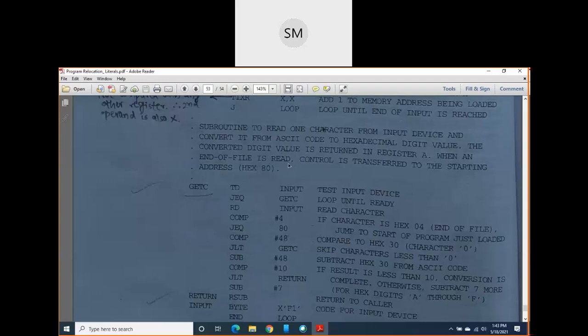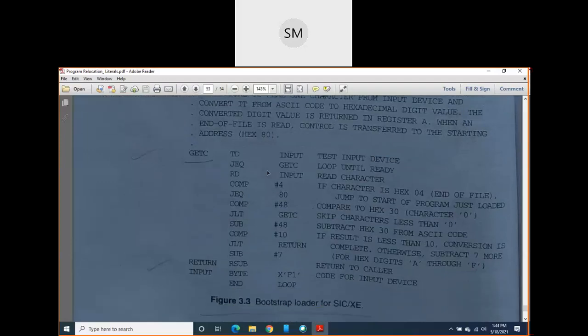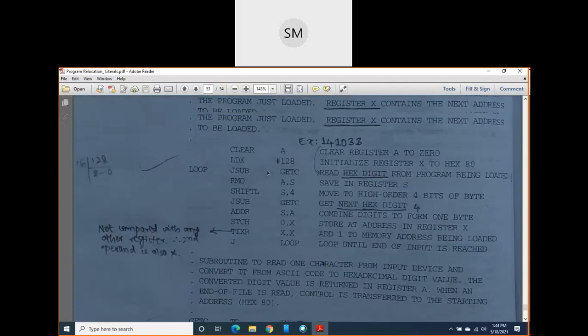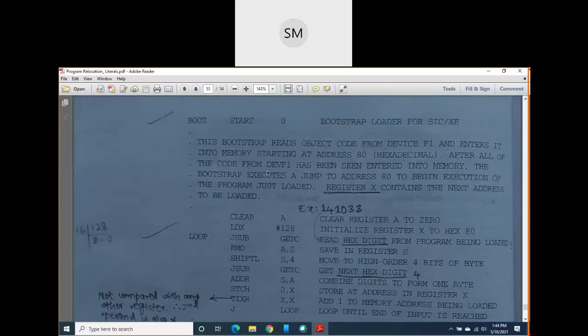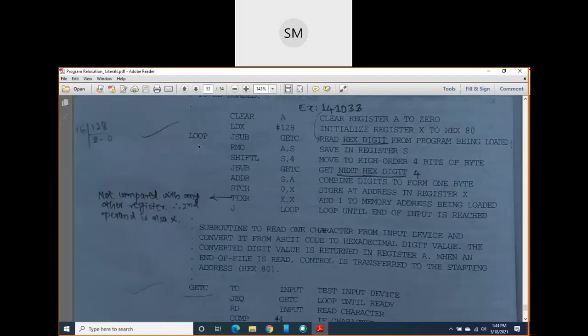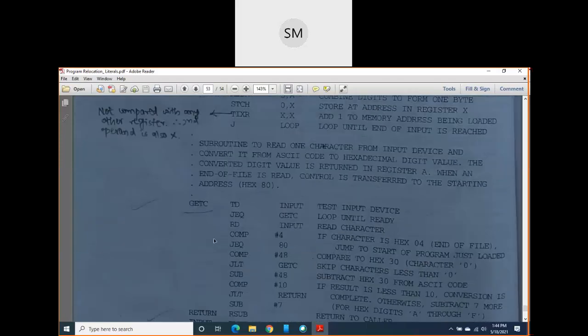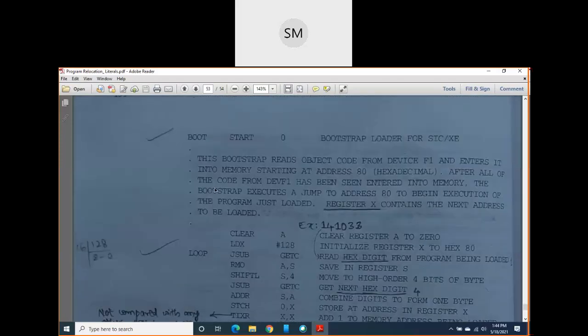When an end of file is read, that is, when it reads the end record, the control goes back to the starting address, that is 80, for execution of that program. It is a very simple bootstrap loader, because it is not performing relocation and linking. Just see the first executable statement of your bootstrap loader. Actually, you have only this much program, just 10 lines.